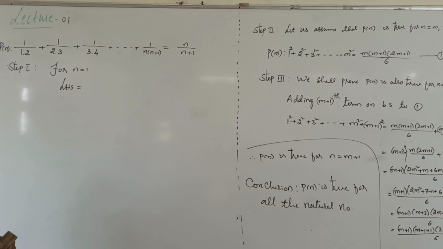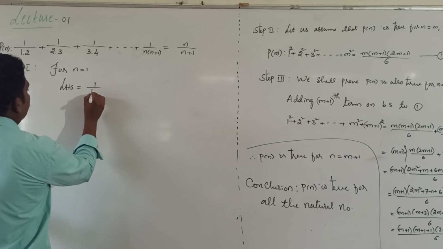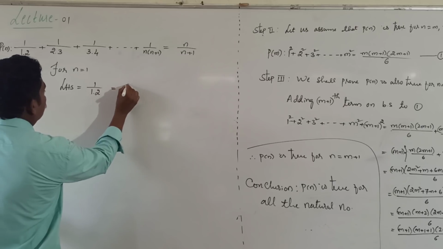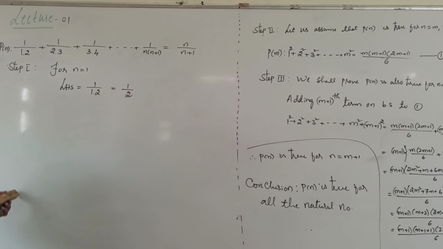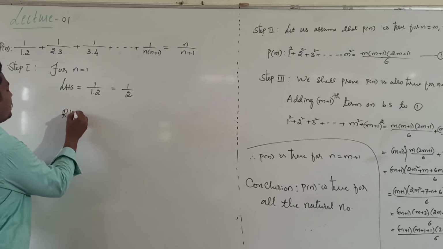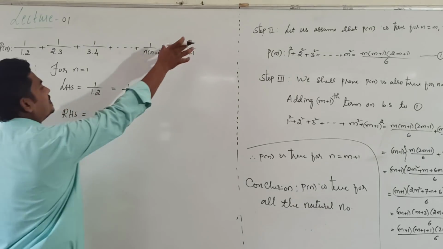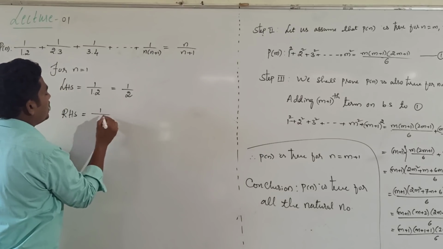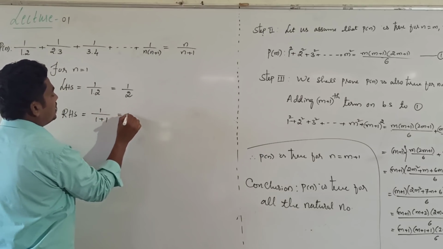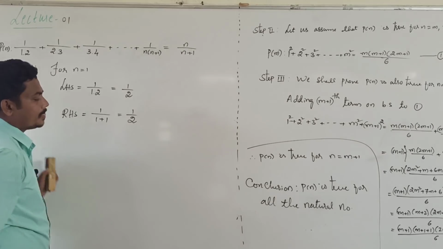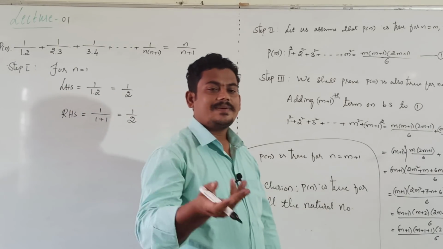N value 1 means what is LHS? First term itself, that is 1 divided by 1 into 2, that's equal to 1 by 2. After that consider RHS and put n value 1. Put n value 1 means 1 divided by 1 plus 1, that's equal to 1 divided by 2. Clearly LHS value is same as RHS.